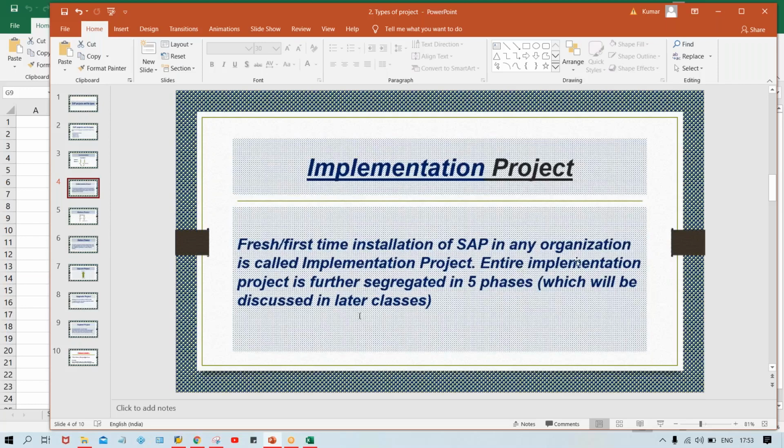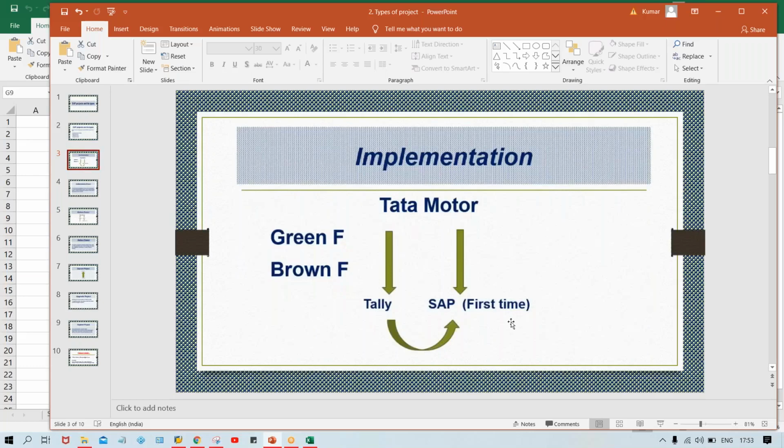So right now here we are talking about implementation project, right? So implementation project means what? Look at here, first time installation of SAP in any organization is called implementation project, right? There is a perfect example. In Tata Motor, the installation of SAP is going to happen for the first time itself because before that Tally was there. Now there is one more thing.